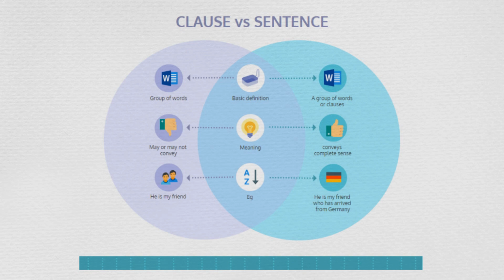For example, a clause says he is my friend, which can also be considered as a sentence as it makes a complete sense. Whereas, he is my friend who has arrived from Germany is a sentence which can't be termed as a clause, as it is a group of 2 clauses.